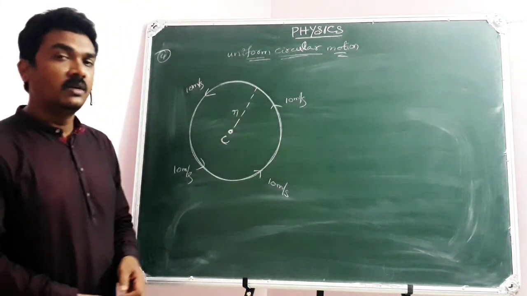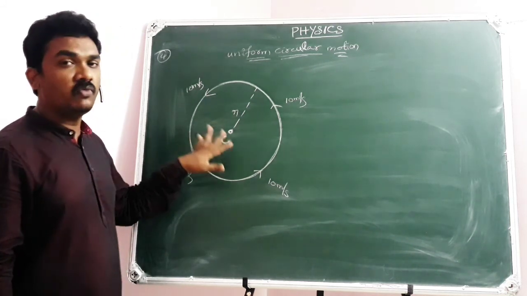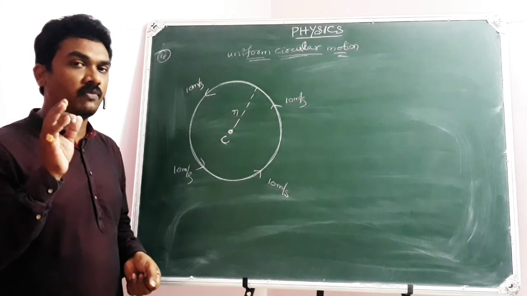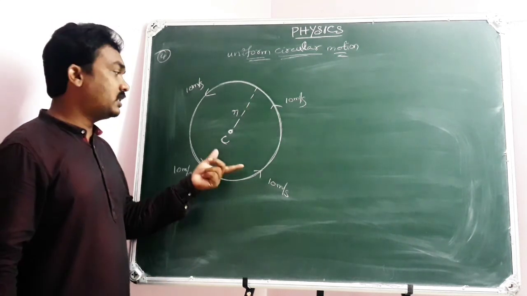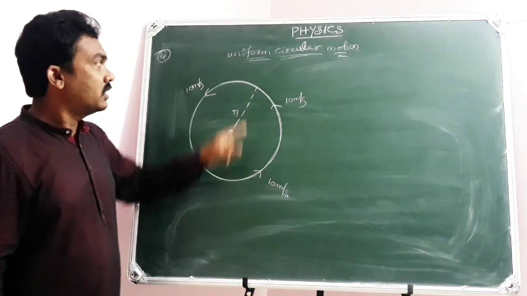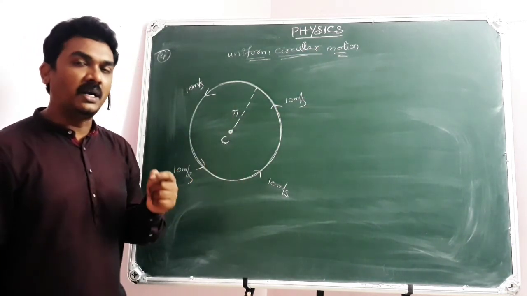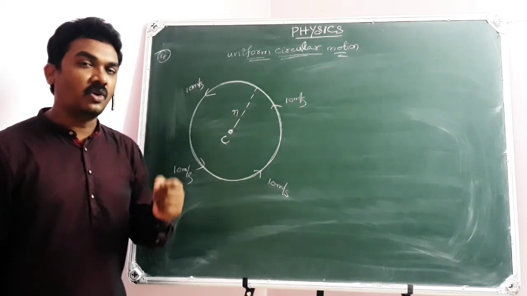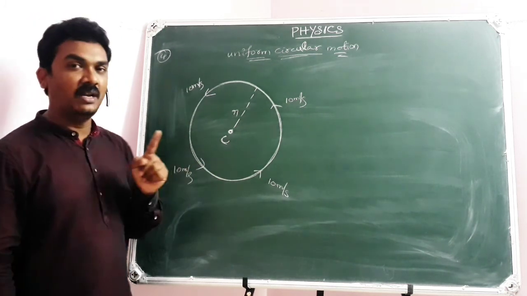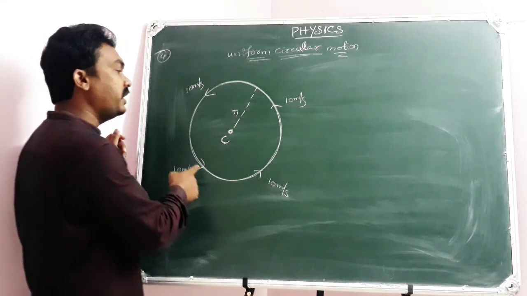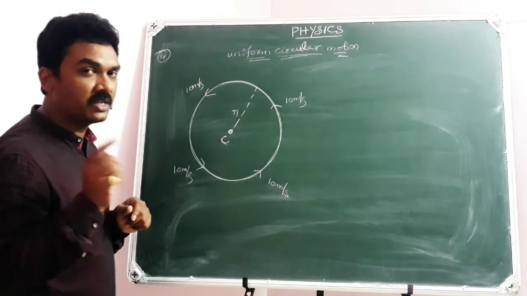Uniform circular motion. When a particle moves along a circular track with constant speed, we say it is in uniform circular motion. Listen carefully. In this case, the acceleration of the particle will not be zero, and this is not uniform motion. This is uniform circular motion, but not uniform motion. Uniform motion means the particle should move along a straight path with constant speed. But this is uniform circular motion. Here the particle will have acceleration. The reason is, though the speed of the particle remains constant, the direction of motion changes continuously.